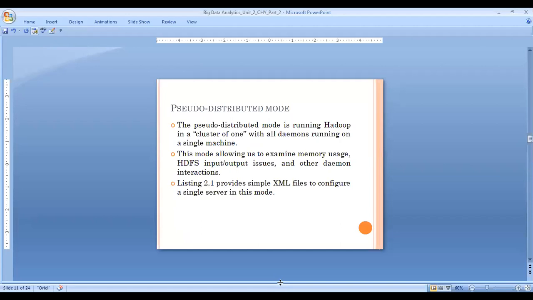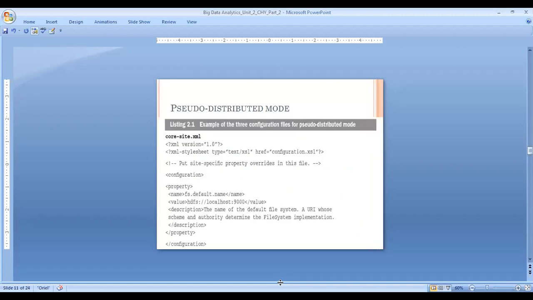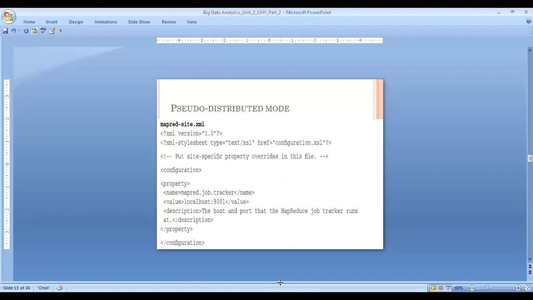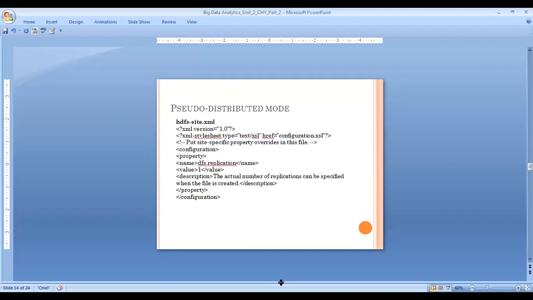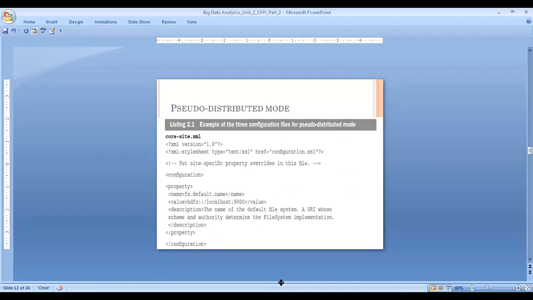In fully distributed mode, we have a distributed setup, so we can consider more clusters. For pseudo-distributed and fully distributed modes, we have three parts: core-site.xml, mapred-site.xml, and hdfs-site.xml. Core-site takes care of the data insertion to the file system.